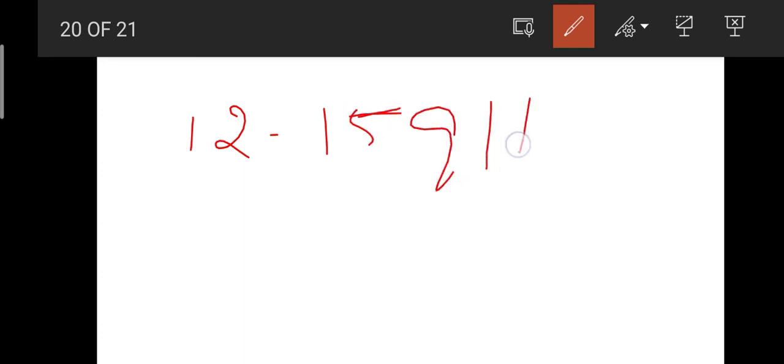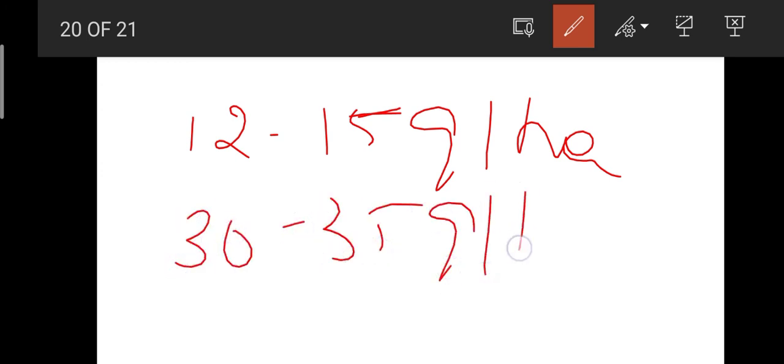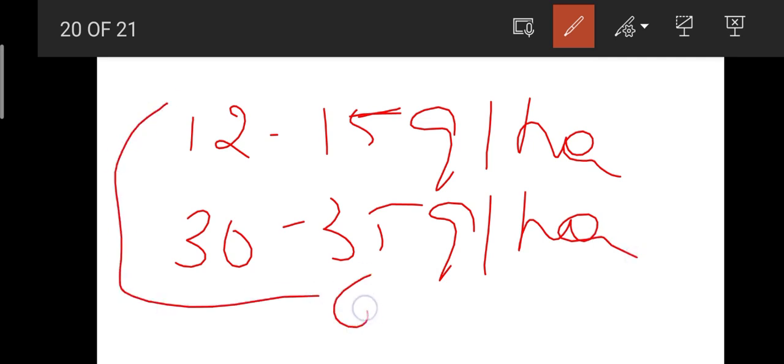and then what is the yield of bajra? It is 12 to 15 quintals per hectare. Okay, this is in rain-fed conditions. And then 30 to 35 quintals per hectare. This is in irrigated conditions. This is related to grain yield.